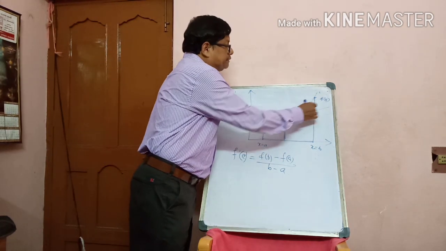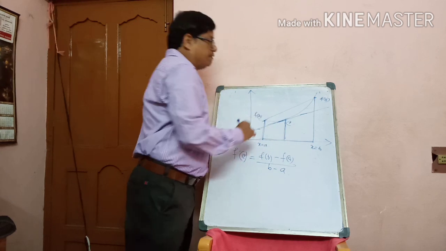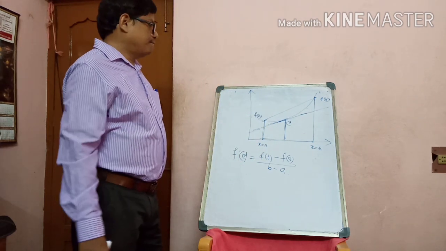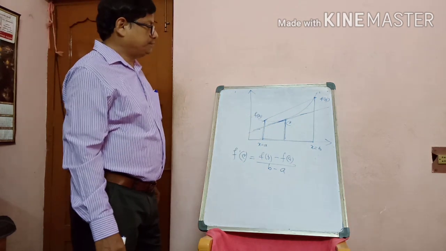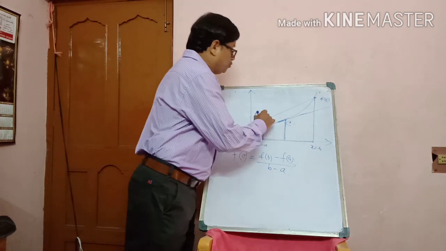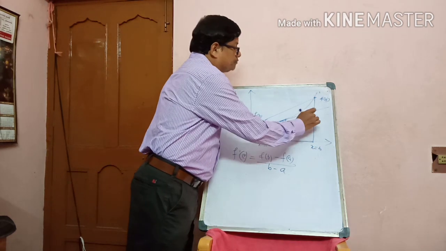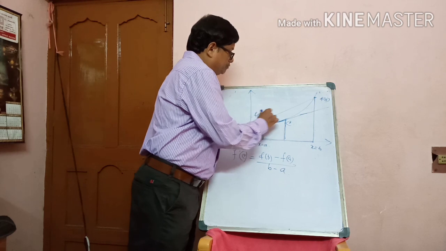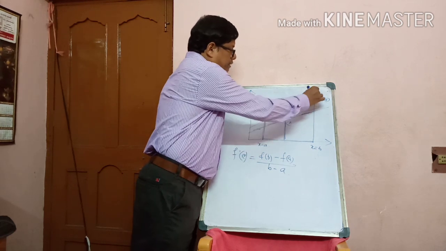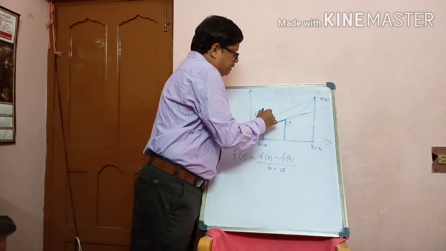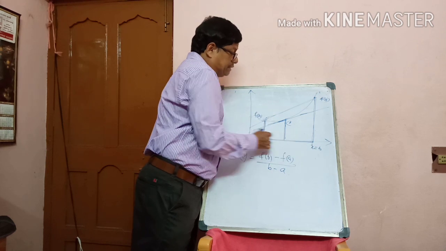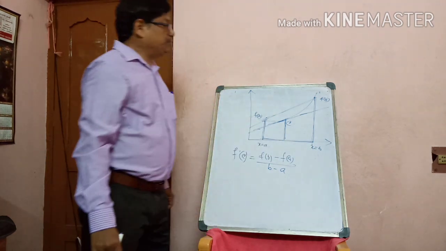See, this is a tangent. F of b minus f of a by b minus a equals f dash c.